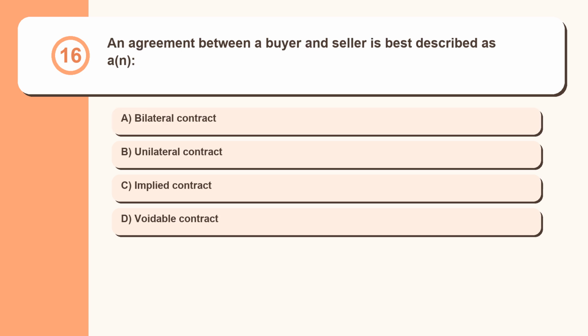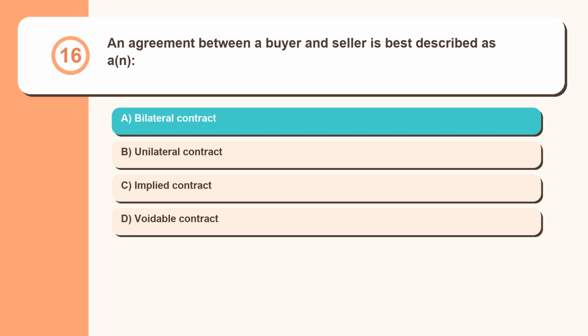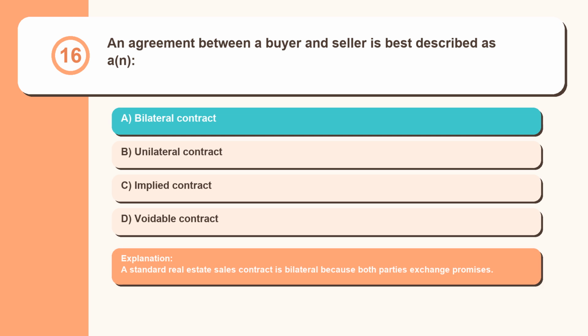Question 16. An agreement between a buyer and seller is best described as a bilateral contract, unilateral contract, implied contract, voidable contract. A standard real estate sales contract is bilateral because both parties exchange promises.